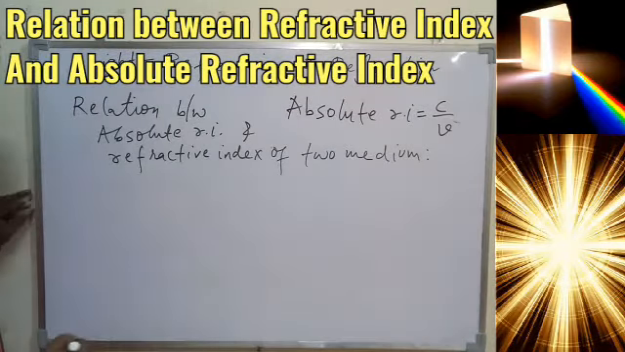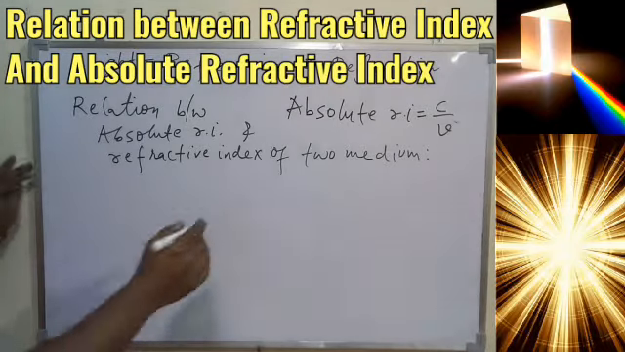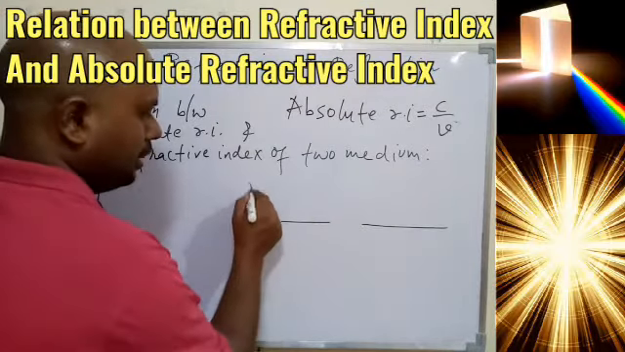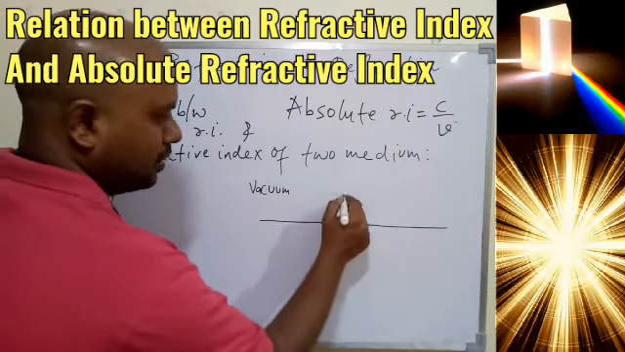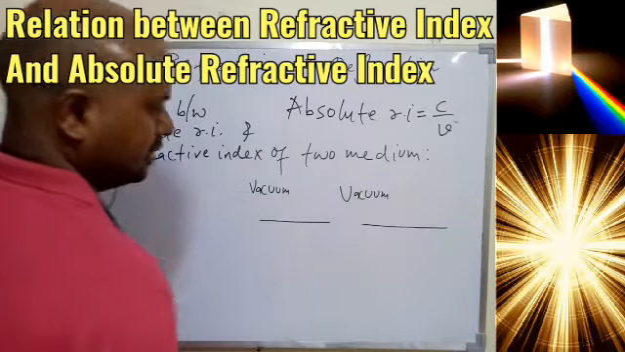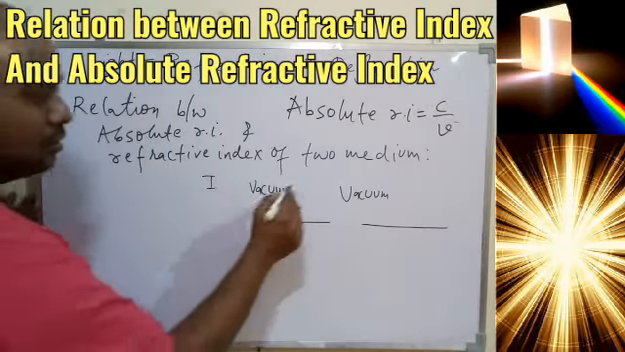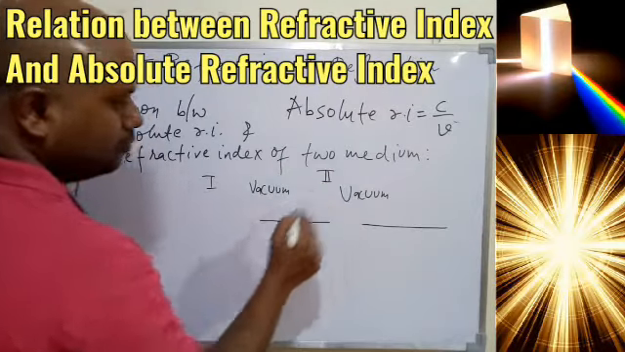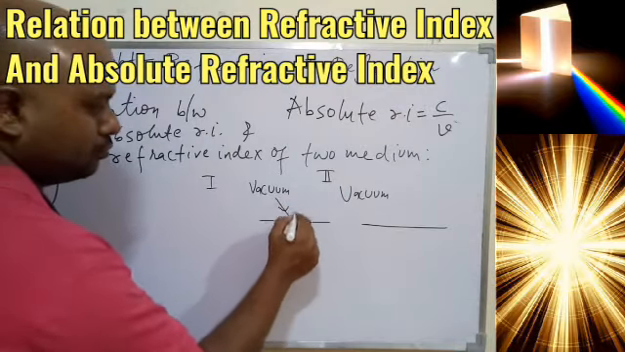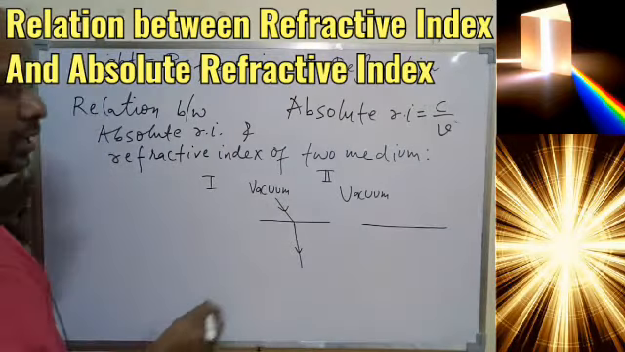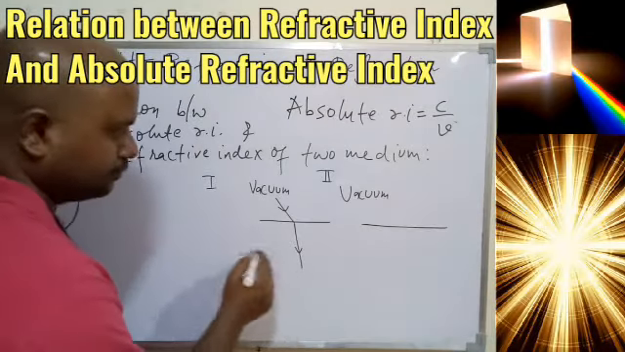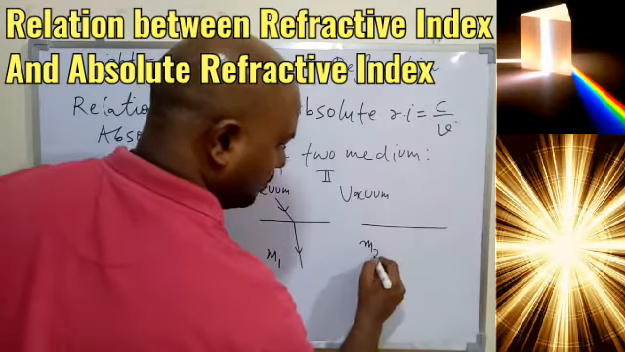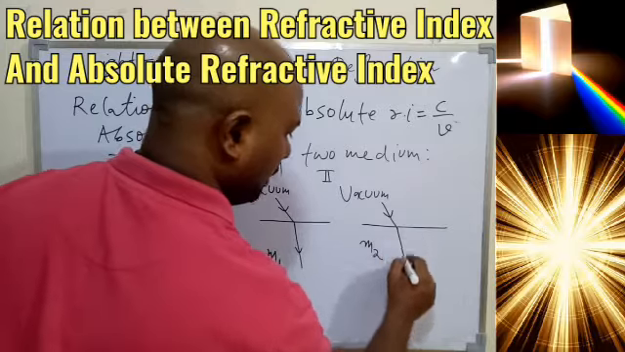So we are having two different cases, we can say, case 1 and case 2, we need to understand now. In both the cases, the first medium is vacuum only. So the light is traveling from vacuum to a given medium, and let this medium be M1, and let this medium be M2. So again the light is traveling from M1 to M2.